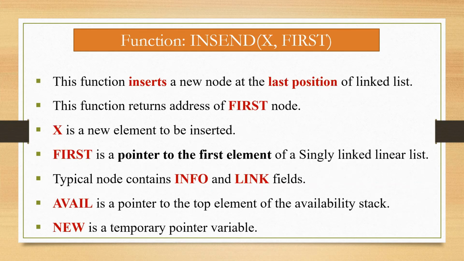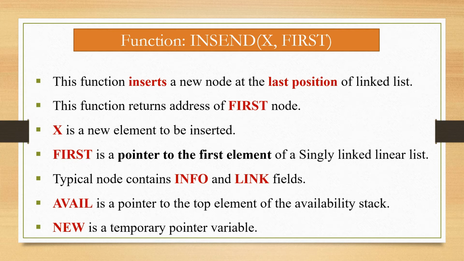Now these are the terms which are used in the algorithm to insert a node at last position. Function insert, and in brackets x comma first. This function inserts a new node at the last position of the linked list. This function returns the address of first node. X is a new element to be inserted.